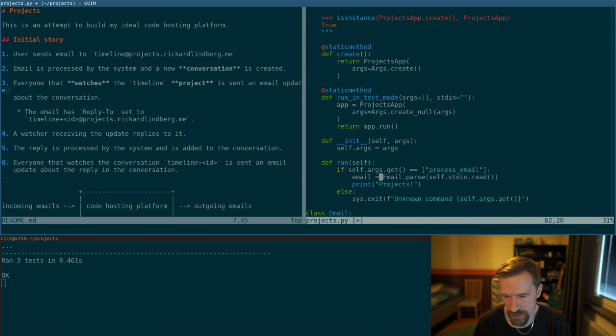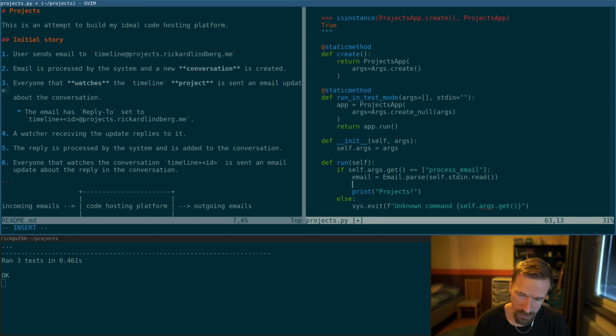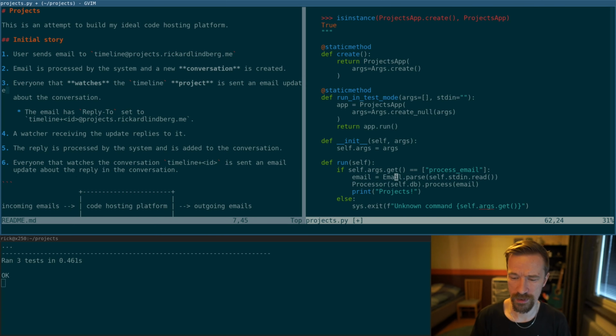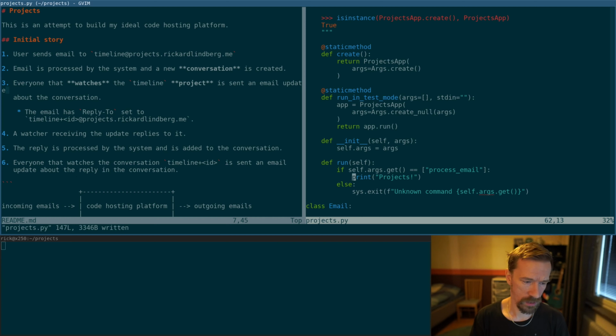we can do something like, so we have a processor, maybe, I don't know, bad word, that we create with some kind of database that we get from here. We'll do something like that, and then we can assert that something happened in the database. Yeah, so I want to work on this parse thing first, that we can parse emails. So let's see what that looks like.